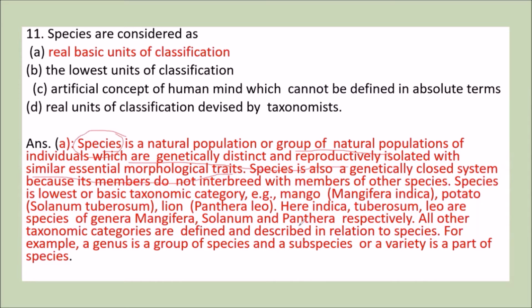Now, this species is a genetically closed system because its members do not interbreed with the members of other species. And moreover, we should also know that species is the lowest or basic taxonomic category. For example, if we take mango, that is Mangifera indica, this indica represents species and Mangifera represents the genus. So all the taxonomic categories are defined and described in relation to species. So option A is the correct answer.